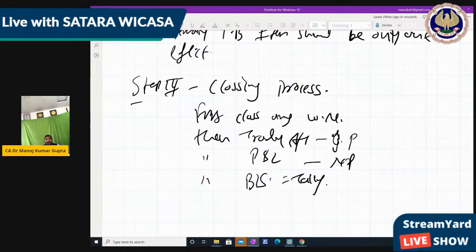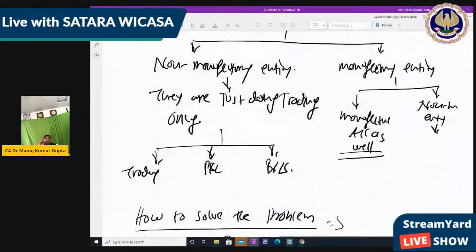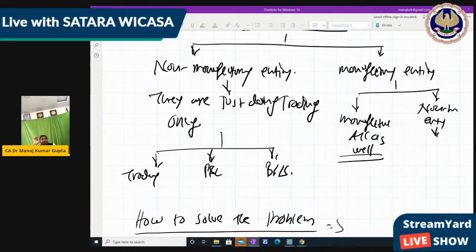But before that, we had discussed in detail what is the trading account, what is the P&L account, what is the balance sheet. I have mentioned these things in the notes. So we just read the notes so that all your doubts are cleared about how the trading account format, how the P&L account format, how the balance sheet works.